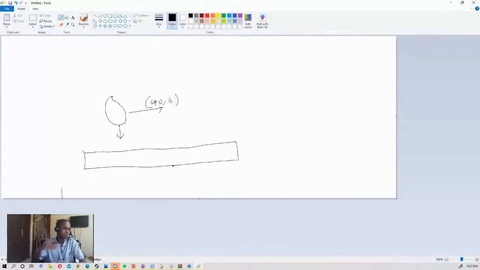What is the unit of force? I'm not really teaching physics, so let's not do that. If you apply a force of 40 to the right side, the force will be pushing our player like this, and going down. So it's becoming somewhere like this, I believe.